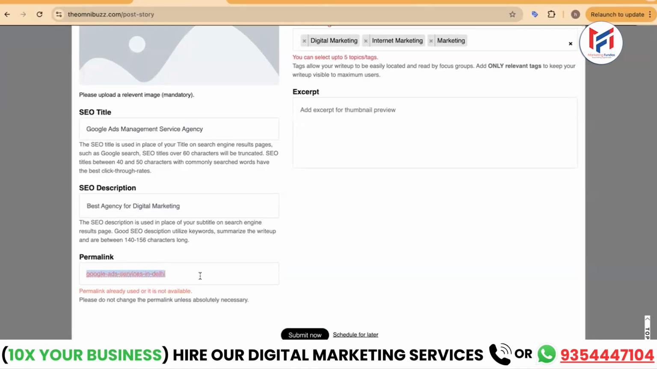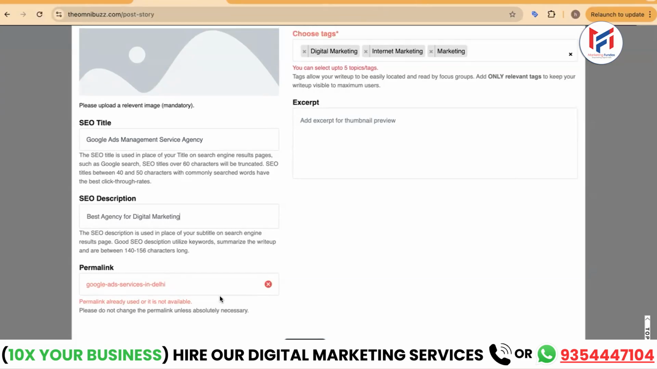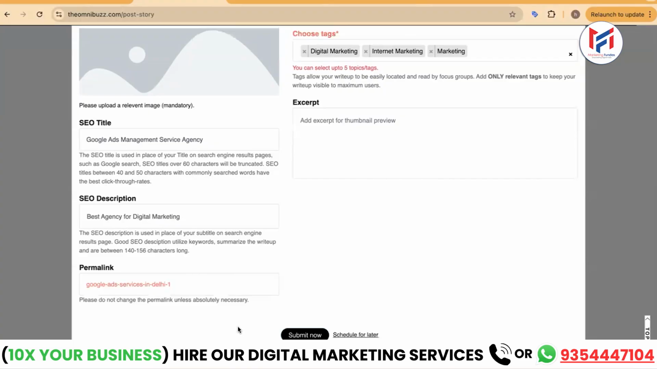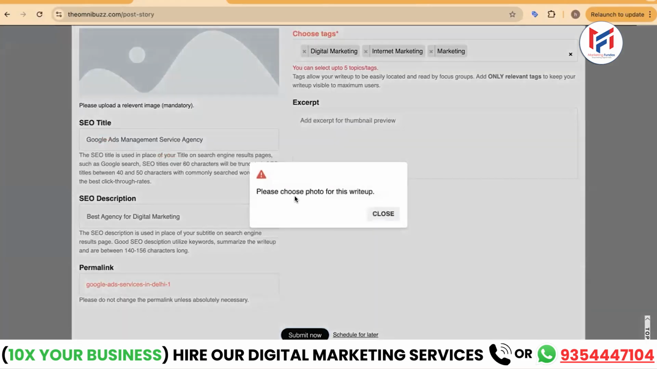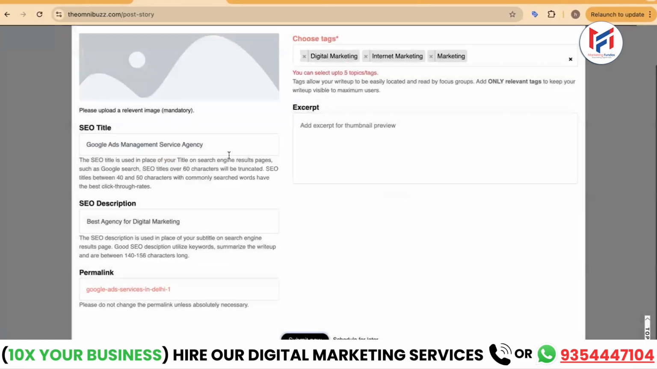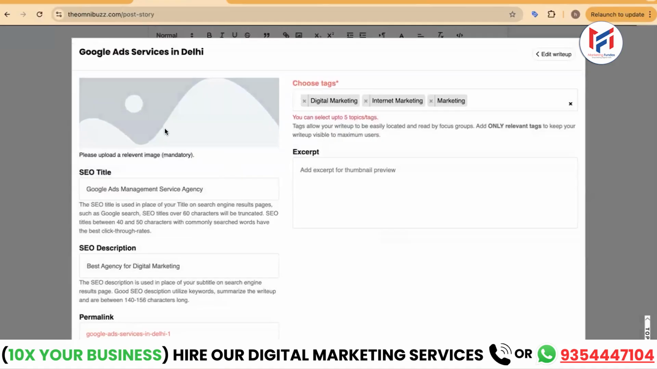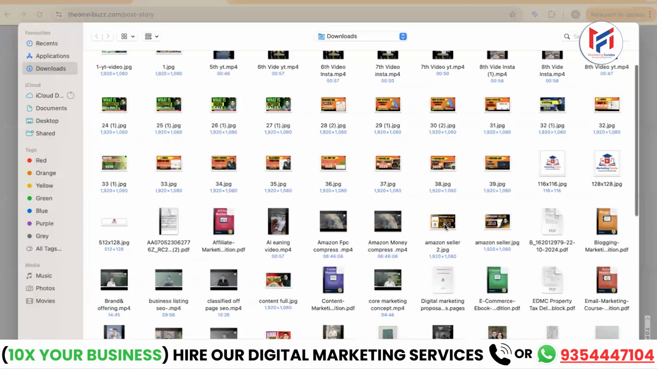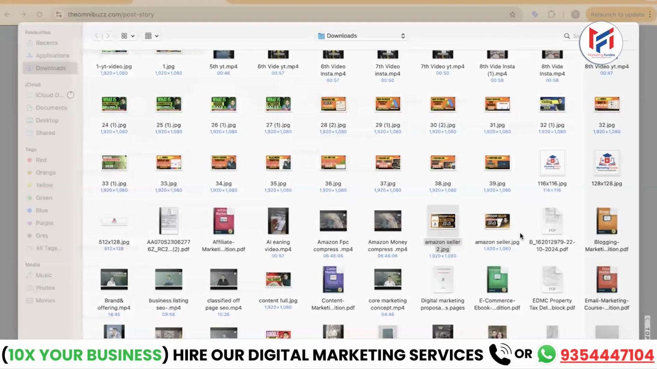Set it up properly, and here you have added the link. So it simply means that it is already used. You can see that someone has used this link before, so I'll make it -1. Okay, so it has accepted here. Now click on submit now. Here it says please choose photo, so obviously we have to add a photo. So here we will add a photo. Let's choose one for now, just for the demonstration.